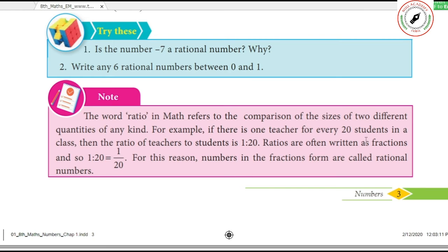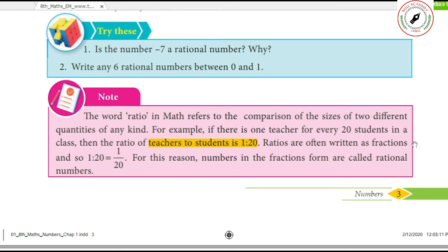Teacher to students ratio. One teacher for 20 students. The ratio is technically written as 1:20. 1 is teacher, 20 is student.